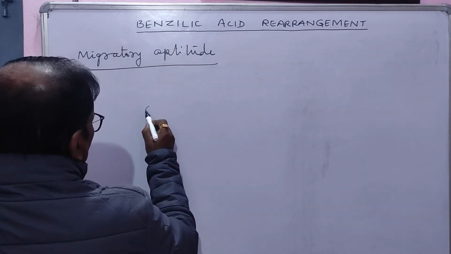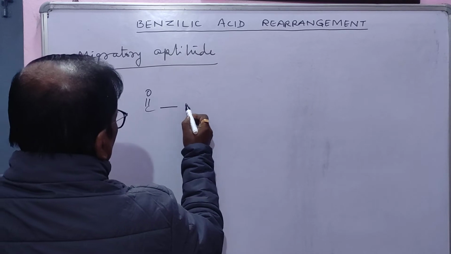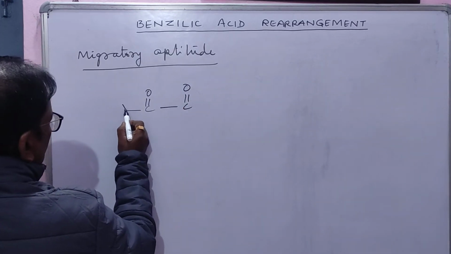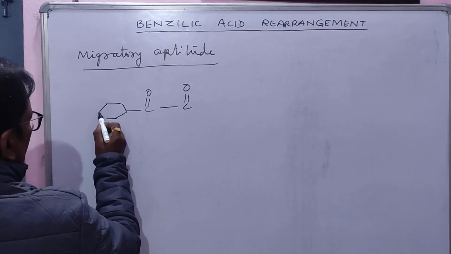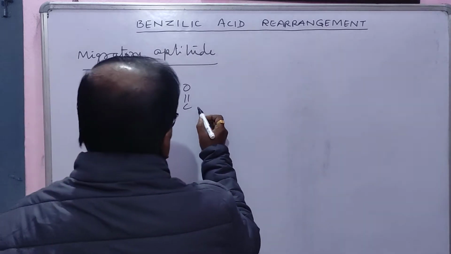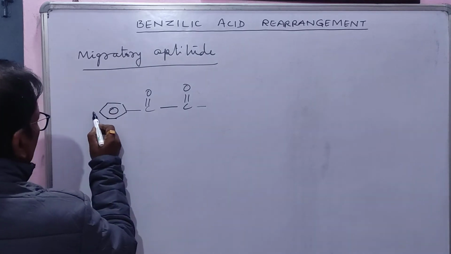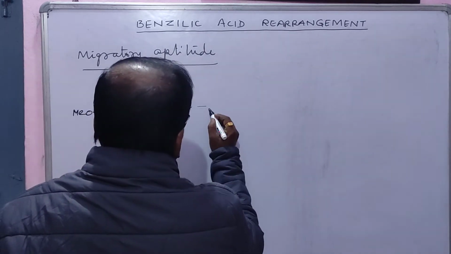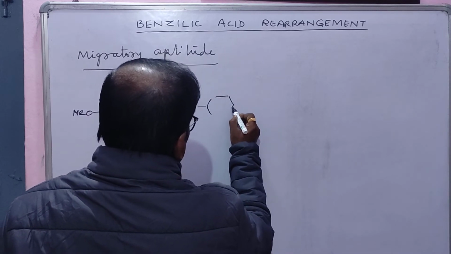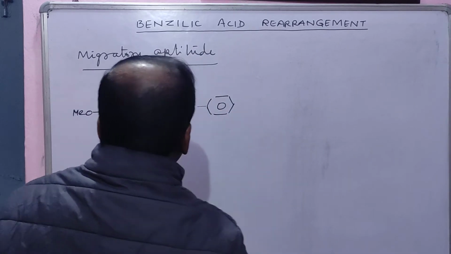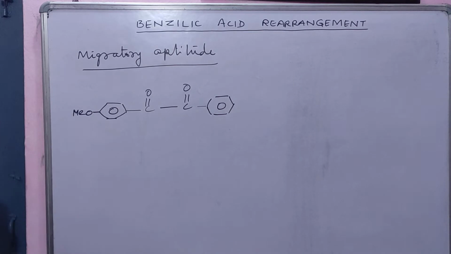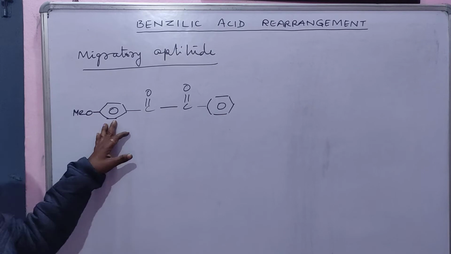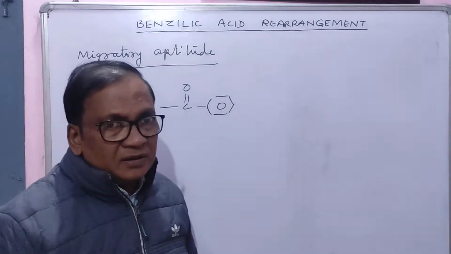Suppose it is methoxy group, it is simply phenyl group. Now it is para-methoxyphenyl, it is simply phenyl.